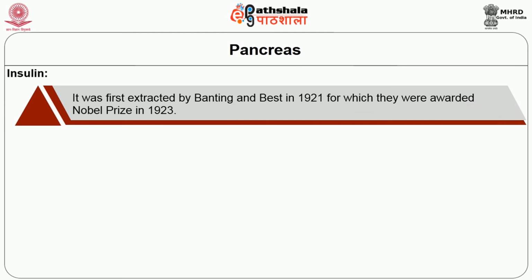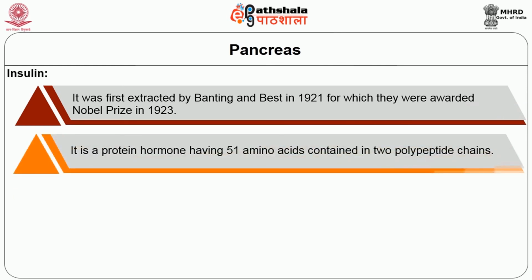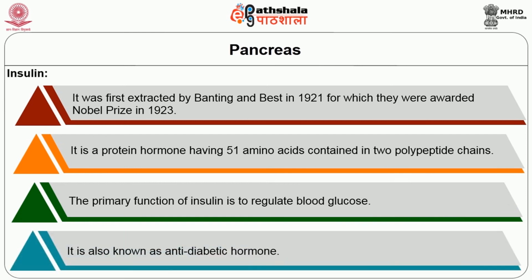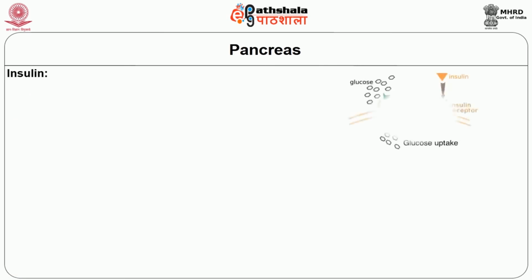Insulin was first extracted by Banting and Best in 1921, for which they were awarded the Nobel Prize in 1923. It is a protein hormone having 51 amino acids contained in 2 polypeptide chains. The primary function of insulin is to regulate blood glucose. It is also known as anti-diabetic hormone. Some of the functions are described.